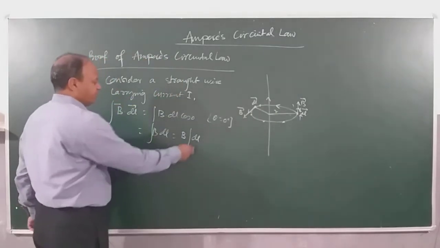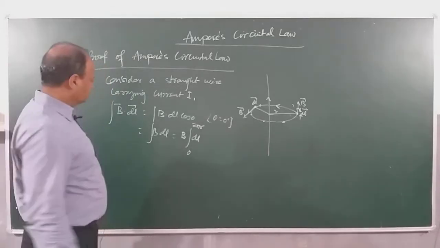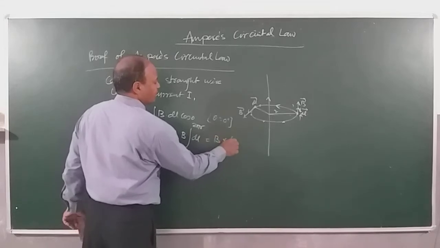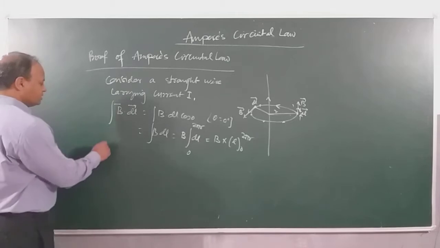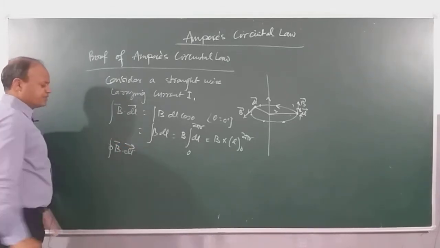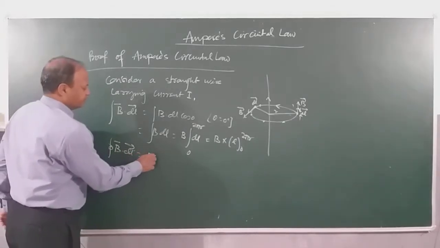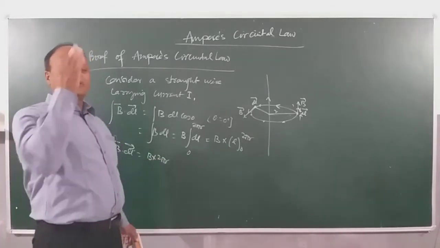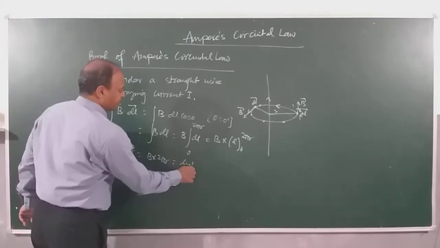So dl will vary from 0 to 2 pi r. So that means what we get here? We get B into L from 0 to 2 pi r, right? In other words, the line integral of the magnetic field for this closed surface, you can give this closed surface symbol also, will be B into 2 pi r. But children, you have already done that if you have an infinitely long wire, then how much is the value of B? Mu naught I upon 2 pi r.